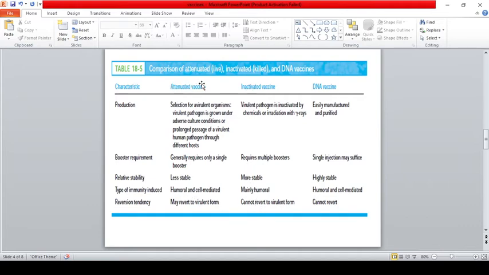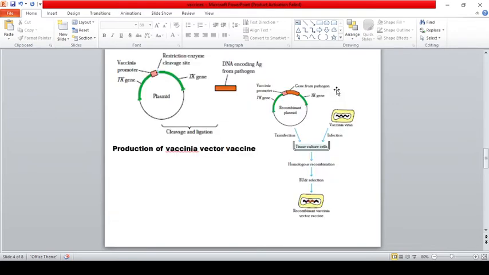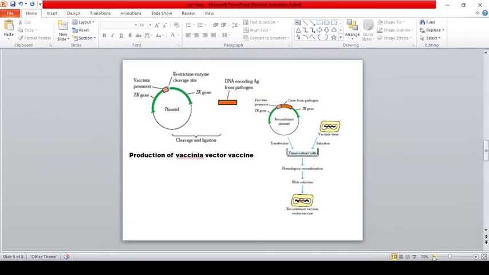An example of the attenuated vaccine is the polio vaccine. At one stage, this polio virus reverted to a more toxic form and led to paralytic disease. The last thing is the DNA vaccine, it cannot revert. So this is one such example of a recombinant vector vaccine.